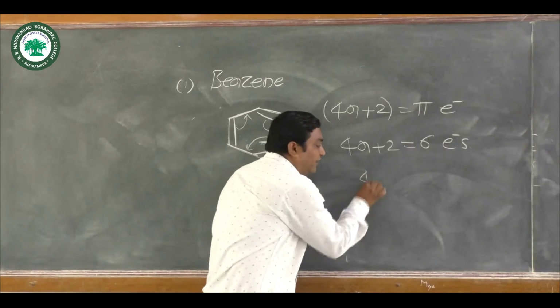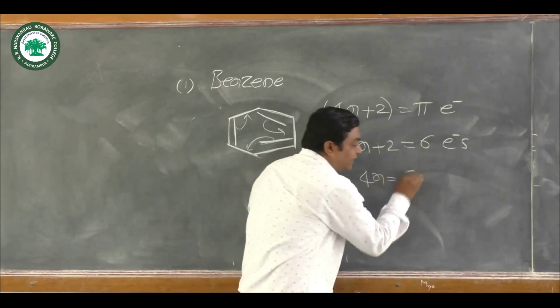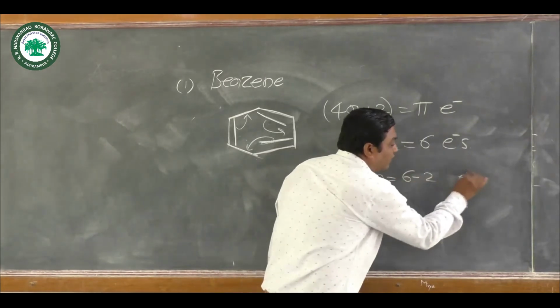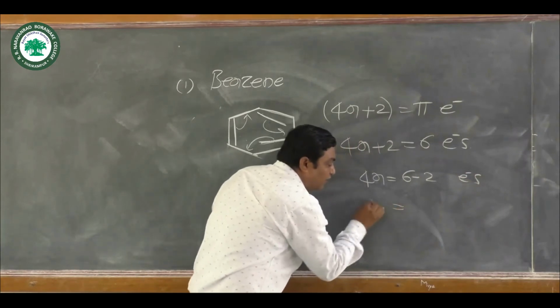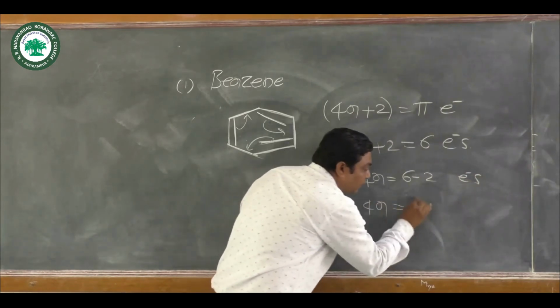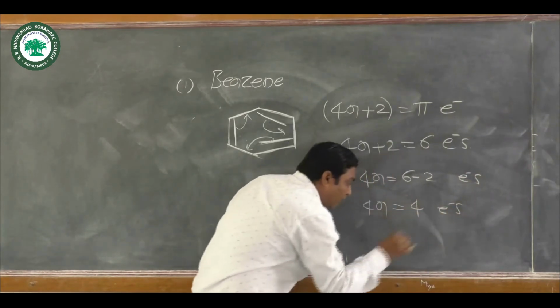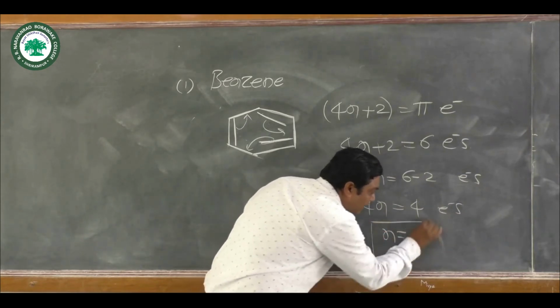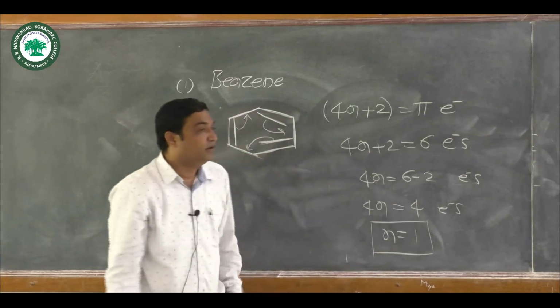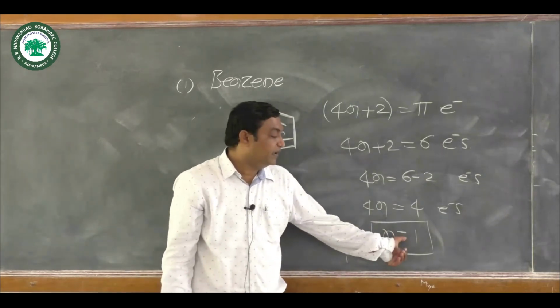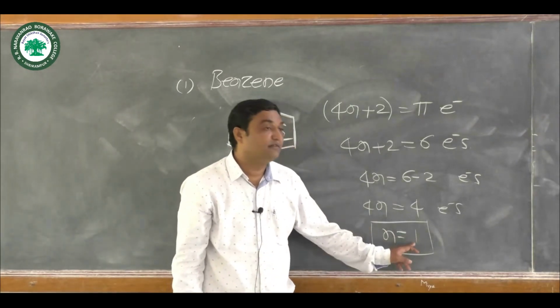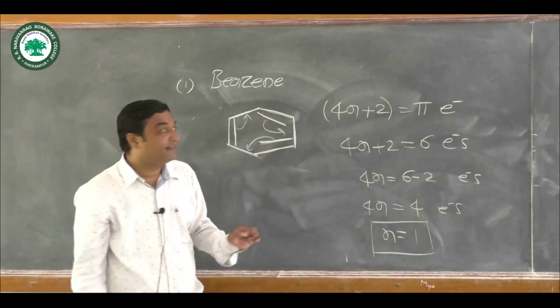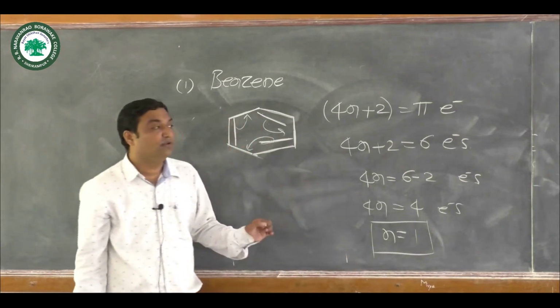Now 4n is equal to 6 minus 2 electrons. Here 4n is equal to 4. The value of n arises as 1, which satisfies Huckel's rule.